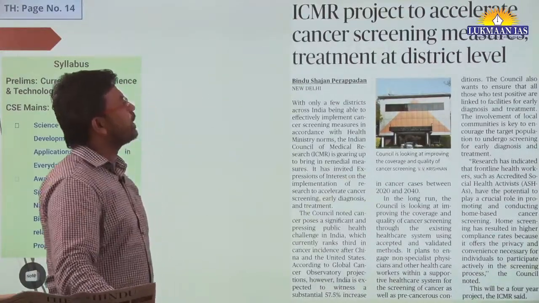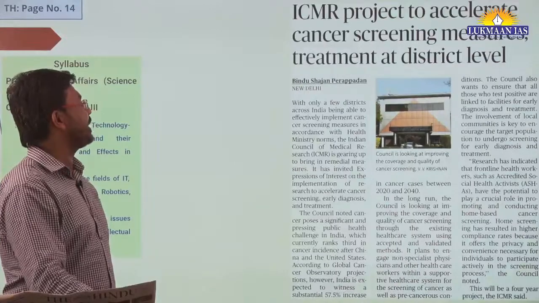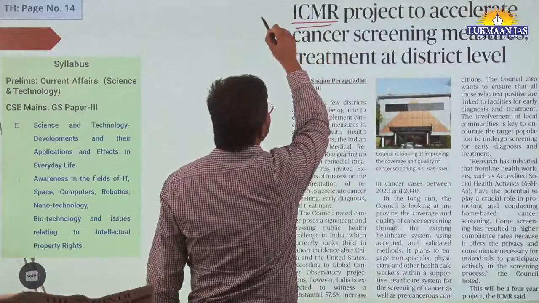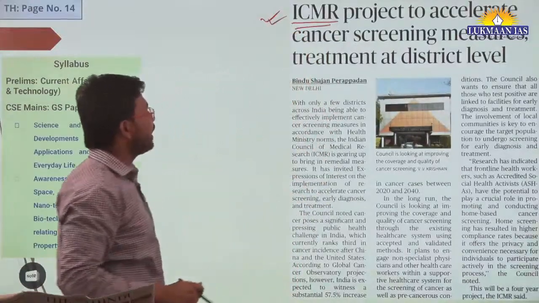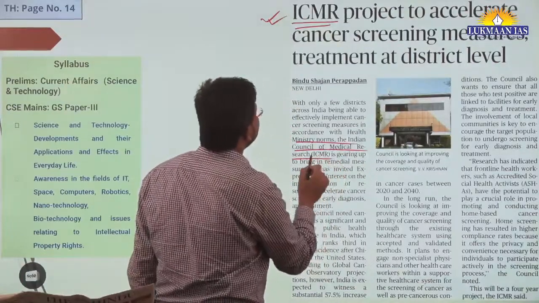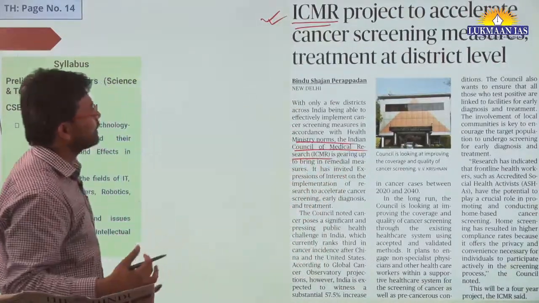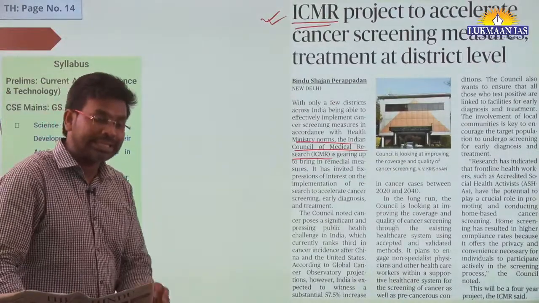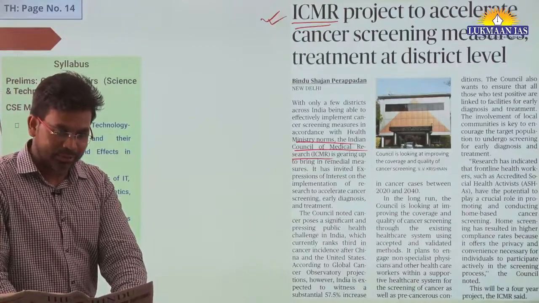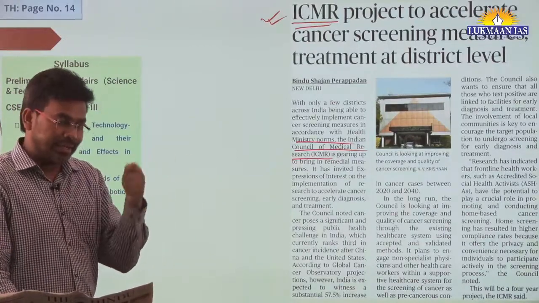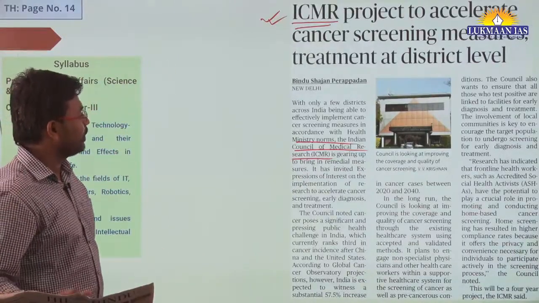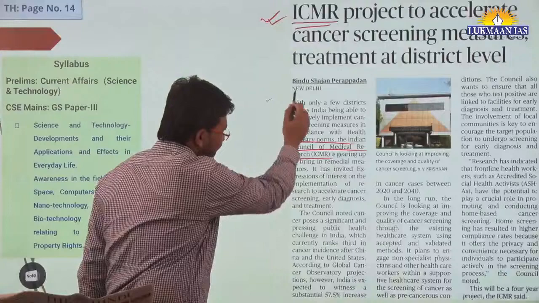It says ICMR project to accelerate cancer screening measures and treatment at district level. ICMR stands for Indian Council of Medical Research. The Indian Council of Medical Research has initiated a project, and this project will help in screening cancer. Screening means diagnosis of cancer, that is, identifying who has cancer and who does not, and it is going to be beneficial at the district level. So in this article they have mentioned this.